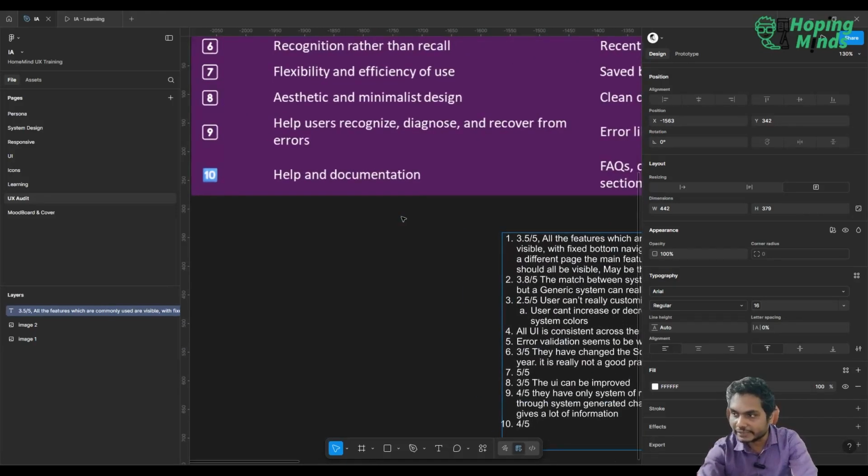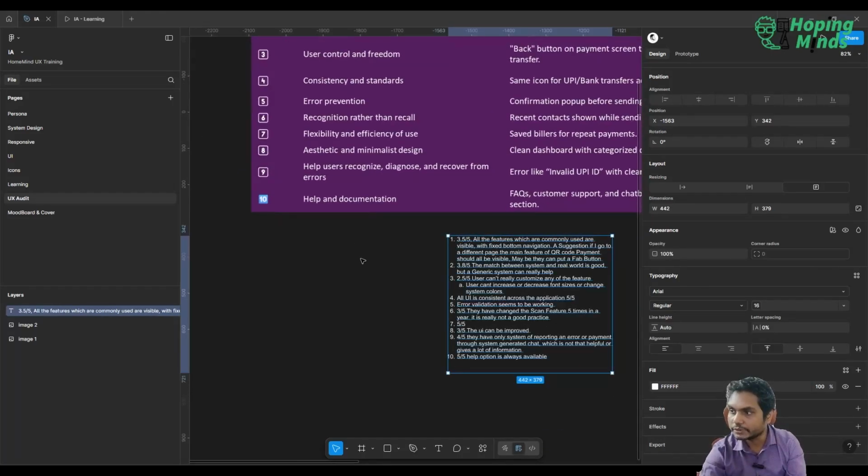So let's give it 5 because help option is always available. All right. So I think that solves the purpose.